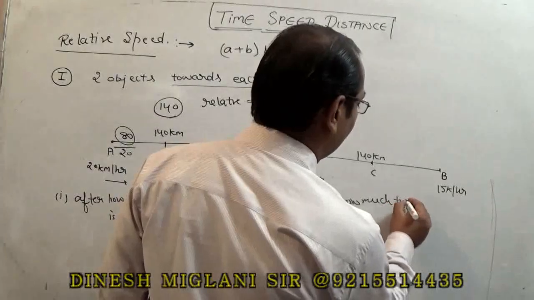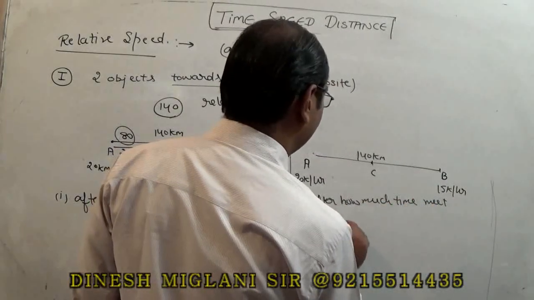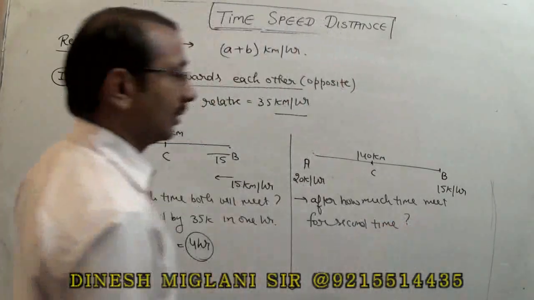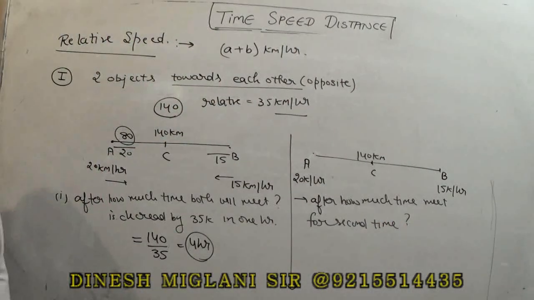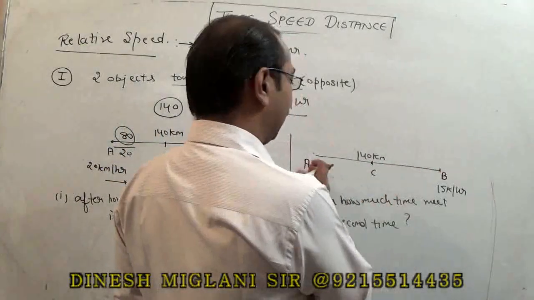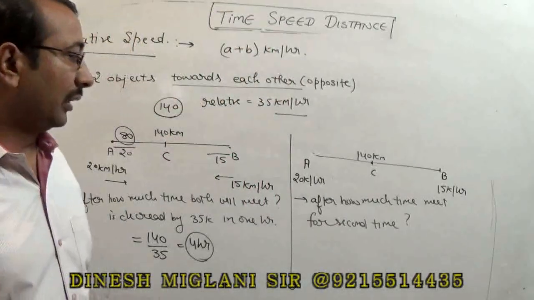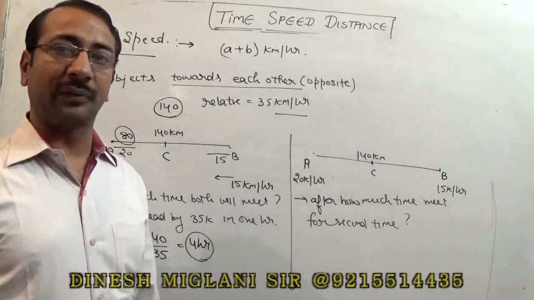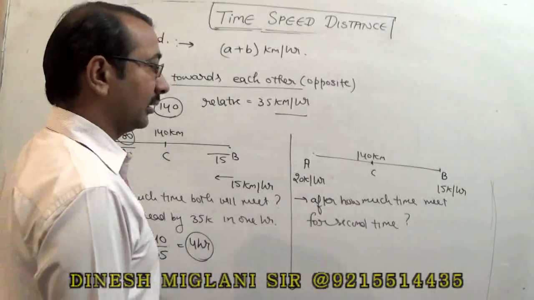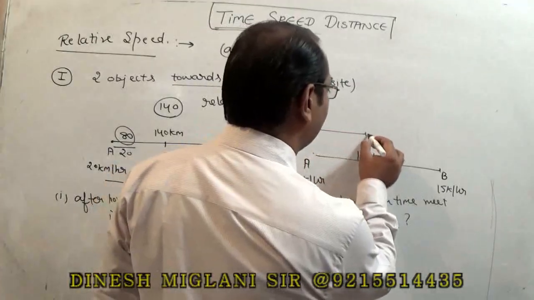The first time we can answer very easily. Now the question is we have to find out after how much time they will meet for the second time. Means first they met at this point, A would be at this point, B will be here, then they started to come back and they met at some other point. So we have to find out after how much time they met for the second time. Now when I look at this question, we try to understand this statement this way. For meeting for the first time, they had travelled collectively 140.